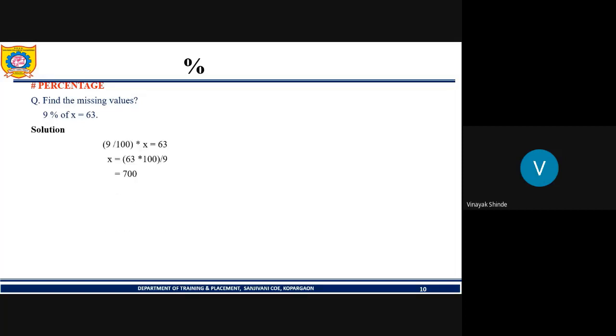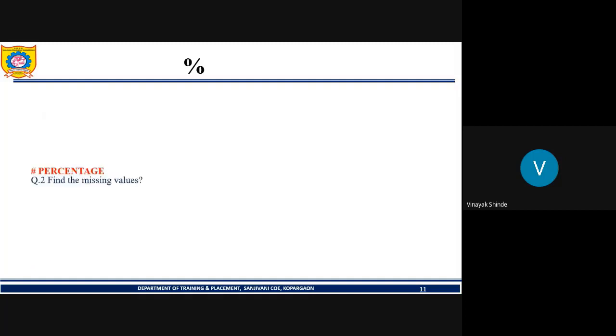Simply substitute the values and you will get the answer. Very easy question. Solve it orally.